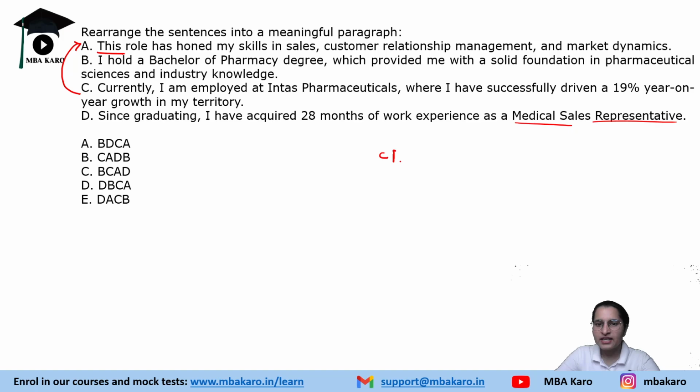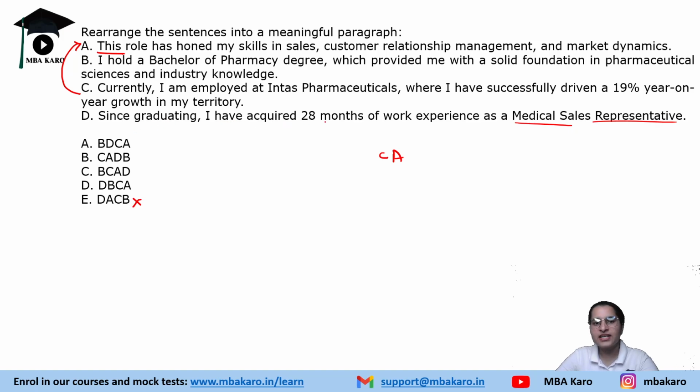Now, the role is the one that he's currently working in. So C and A would go like this. So after C there should be A. So we have to find the options where after C there is A. So ruling this out, this has CA, CA, CA, CA. Okay. Next, we have to find what other sentences we can club. I hold a bachelor degree of pharmacy which provided me with a solid foundation in pharmaceutical science and industry knowledge.